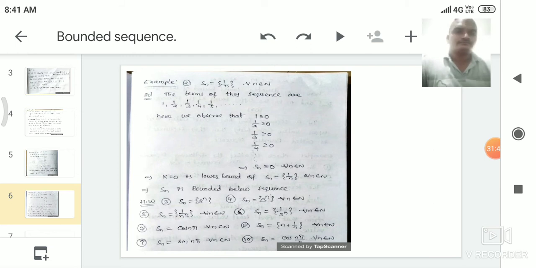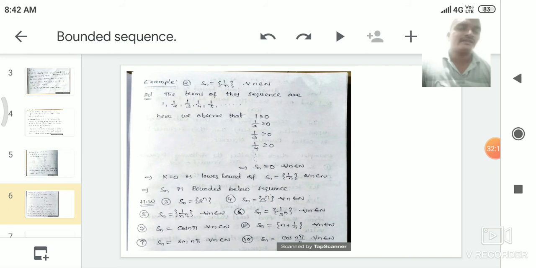Okay, so the sixth one is Sn is equal to 1 by 3 power n for every n belongs to N. First we write the terms of the sequence. For the first term we substitute n is equal to 1, that is 1 by 3, then 1 by 9, which is 3 square, then 1 by 27, which is 3 cube, then 1 by 81, which is 3 power 4, and so on. So the terms are 1 by 3, 1 by 9, 1 by 27, 1 by 81, and so on.